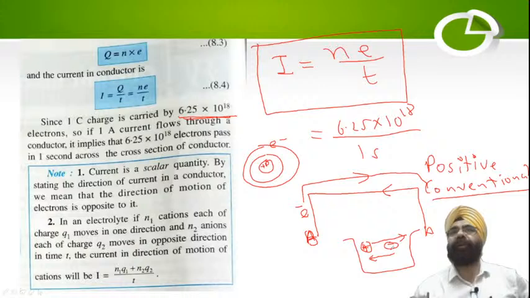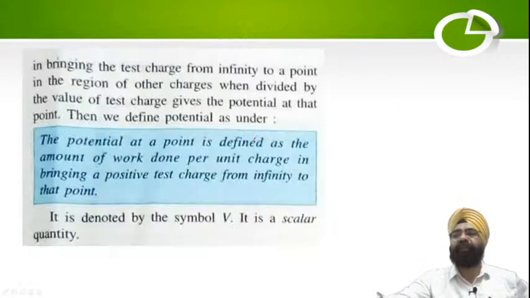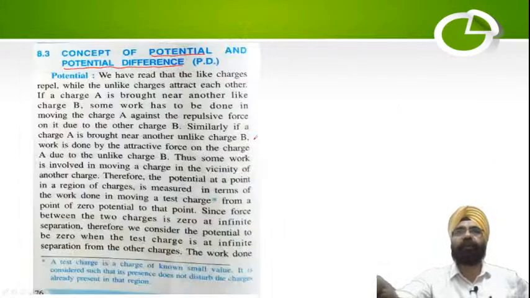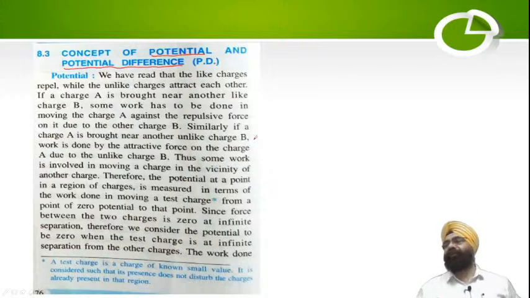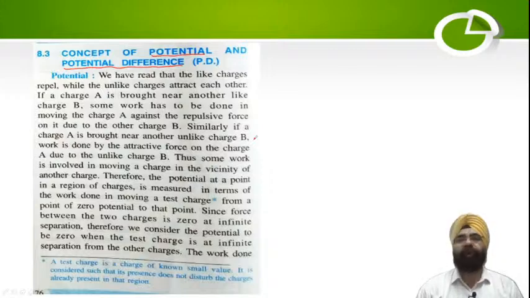Got it? Whenever you have a circuit, you have a battery connected to it. We are studying potential, and we'll study potential difference also, so create the potential difference. We have a battery connected to it, and inside the battery we have got electrolyte wherein the anions and the cations are both flowing in opposite directions.